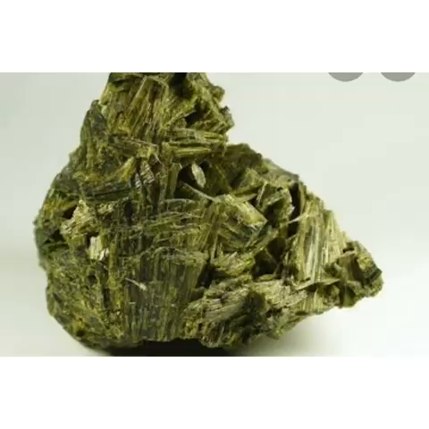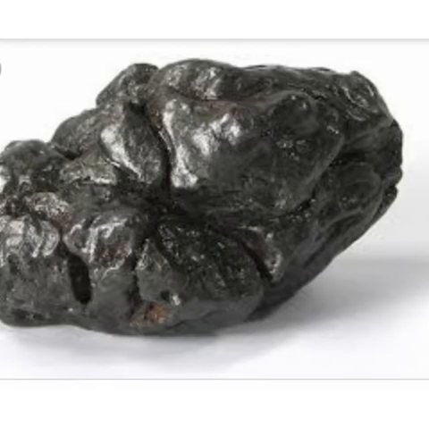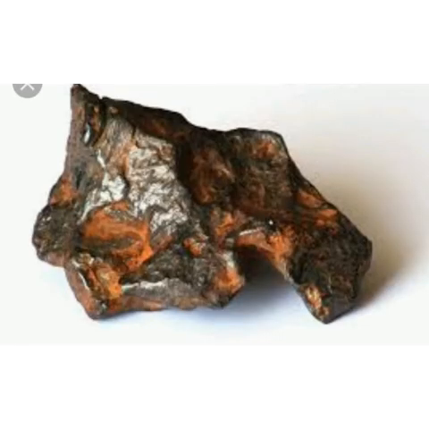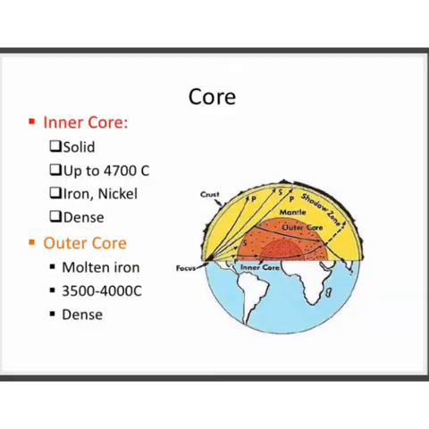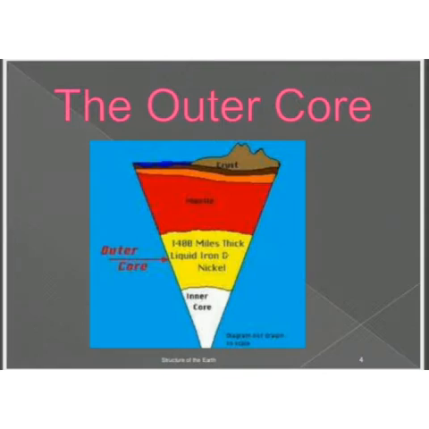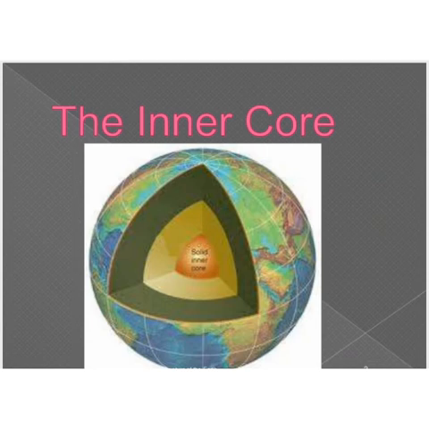The third layer the Earth is made up of is the core. The thickness of the core is 2900 to 6376 kilometers. It is divided into two types: outer core and inner core. The outer core is 2900 to 5100 kilometers and is composed of liquid metallic materials like nickel and iron.